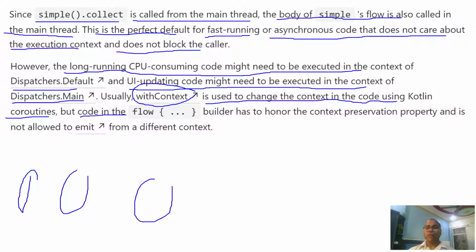But the code inside the flow builder does not honor the context preservation property and does not allow emit from different contexts. So flow also offers a way to execute the code inside the flow in a different context.